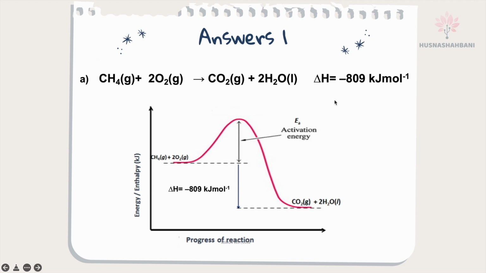And for the energy profile diagram, since this is an exothermic reaction, heat release means the product will have less enthalpy, so the reactant will have more enthalpy. Here the energy of reactant must be more than the energy of the product. You have to draw the activation energy arrow, and also show the delta H value, from reactant to product. Activation energy is from the reactant to the activated complex. That's the energy profile diagram for the exothermic combustion of methane.